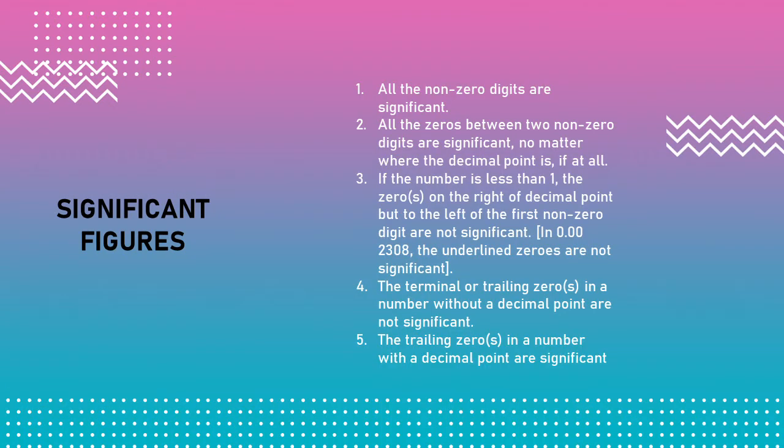All the non-zero digits are significant. All the zeros between two non-zero digits are significant no matter where the decimal point is, if at all. If the number is less than 1, the zeros on the right of the decimal point but to the left of the first non-zero digit are not significant. The terminal or trailing zeros in a number without a decimal point are not significant. The trailing zeros in a number with a decimal point are significant.